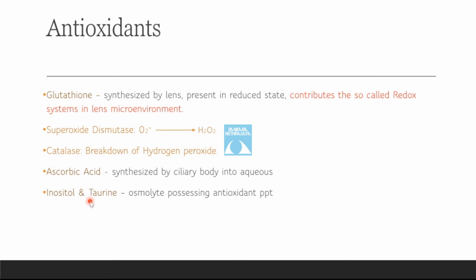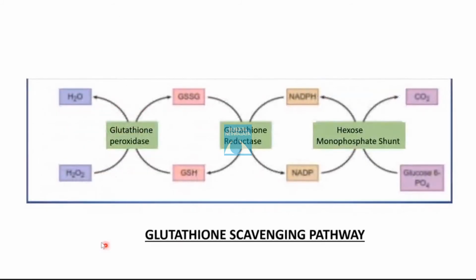Inositol and taurine are the osmolytes possessing antioxidant properties. Now this is a glutathione scavenging pathway. In this we can see the H2O2 is converted into H2O with the help of glutathione peroxidase, but a reduced form of glutathione is required, which by this reaction is converted into the oxidized form of glutathione.